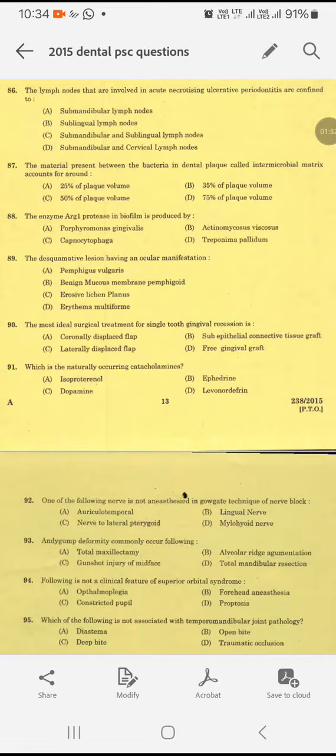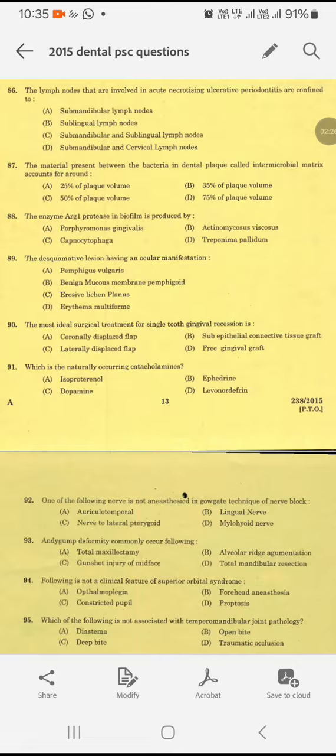Question number 88. The enzyme arginine-specific protease, which is present in biofilm, is produced by Porphyromonas gingivalis, Actinomyces viscosus, Capnocytophaga, or Treponema pallidum. So biofilm is a coating which is present on top of all the teeth, isn't it? So this protease, arginine-specific protease, is the enzyme present in this biofilm. It is produced by Porphyromonas gingivalis. Option A is the answer.